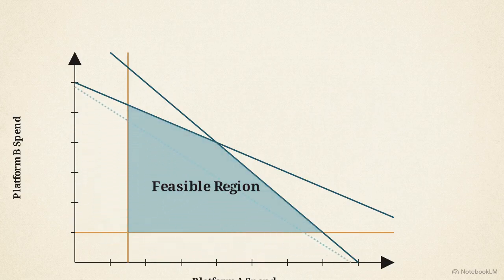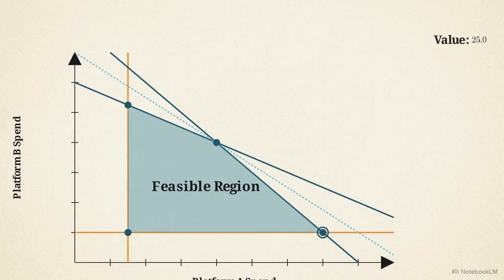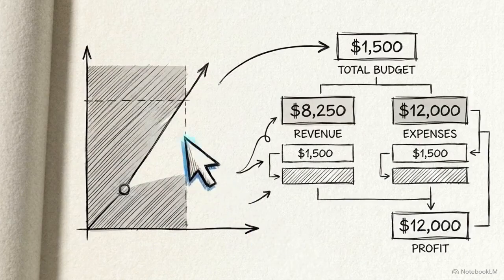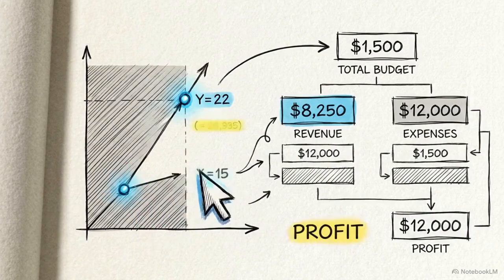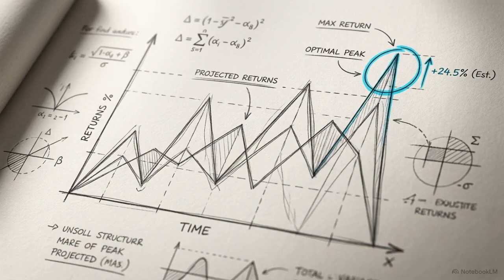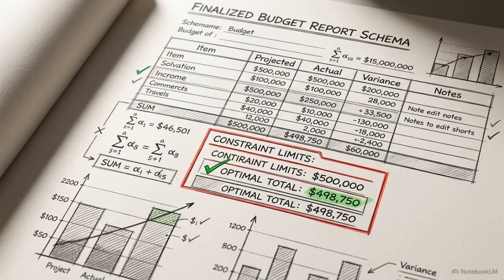The linear programming algorithm maps the objective function across the vertices of this feasible region. Because equations are linear, the optimal solution always exists at an outer corner. The algorithm evaluates each intersection, halting when it identifies the single vertex yielding the highest numerical value. The system extracts the mathematical coordinates of that final point and translates them back into a finalized list of dollar allocations. Mathematical optimality here is not a subjective best guess. It is the guaranteed peak output achievable strictly within the defined constraint space.